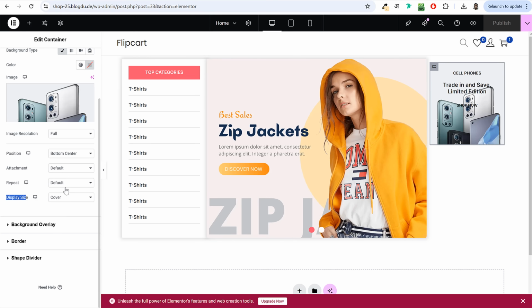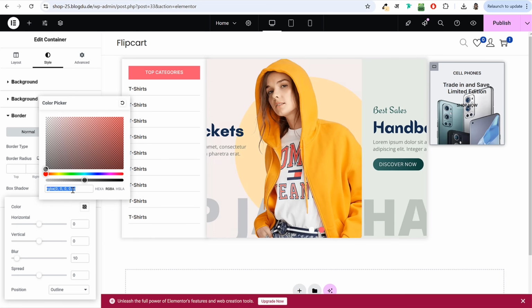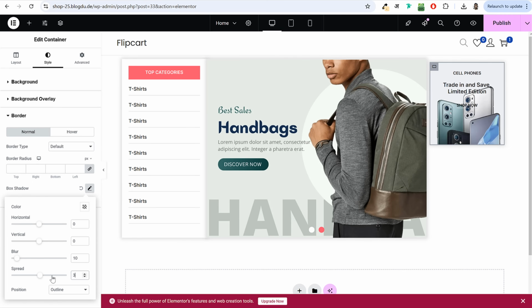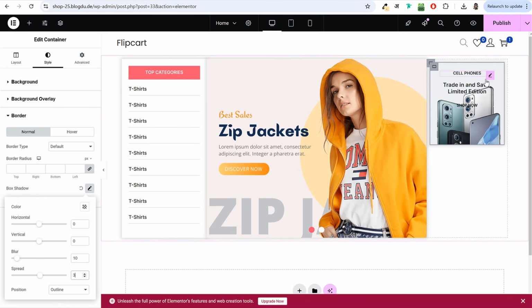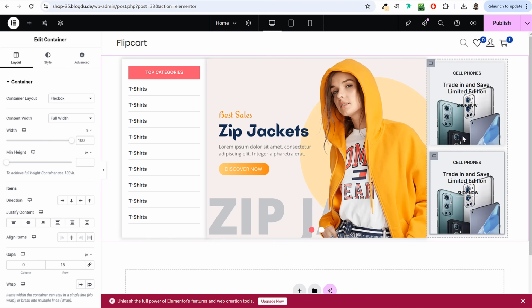For this also, you can add shadow. So go to border shadow, same settings I would recommend. 0.15 at the end, spread will be 3. Rest everything is fine. Then I would recommend you to simply right click and duplicate this thing so that you have one more, and now you can do the changes.